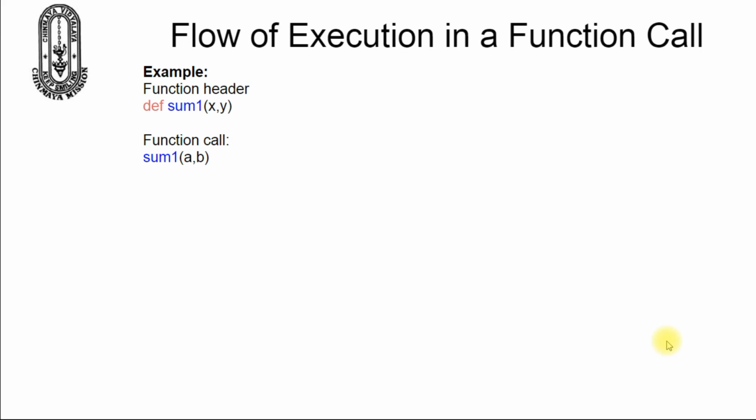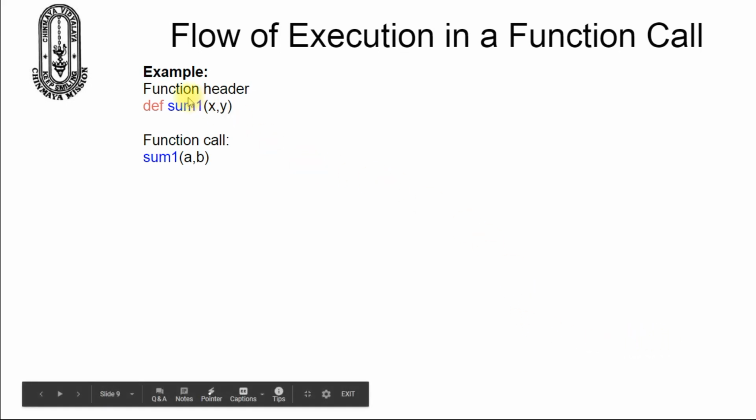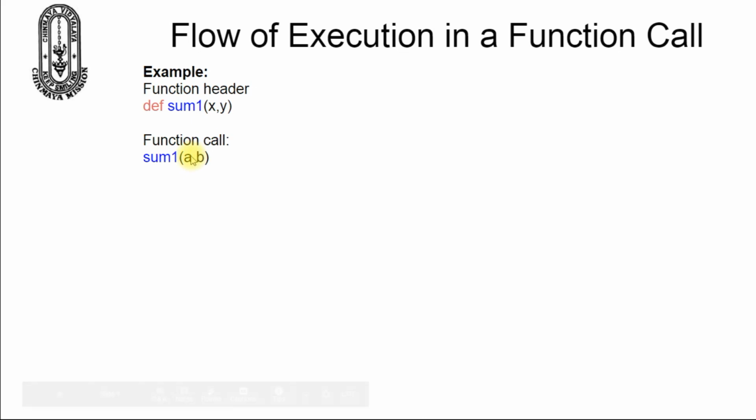As we already know, the function is called by providing the function name followed by the values being sent enclosed in the parenthesis. So here we can see the example, how the function header is defined and how the function call is made. The function body is also a block.